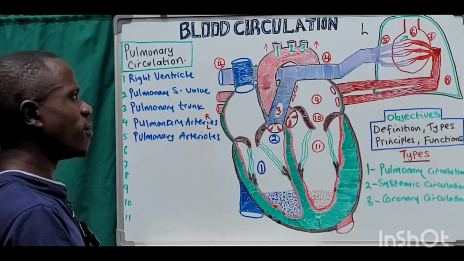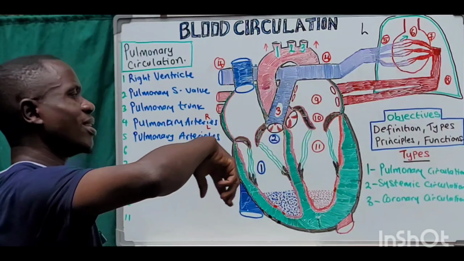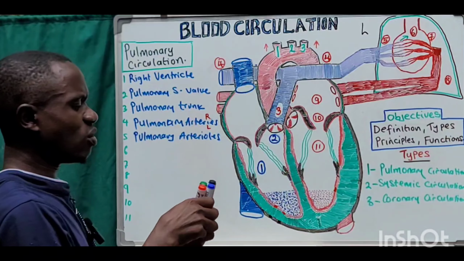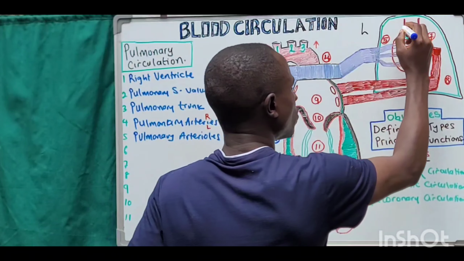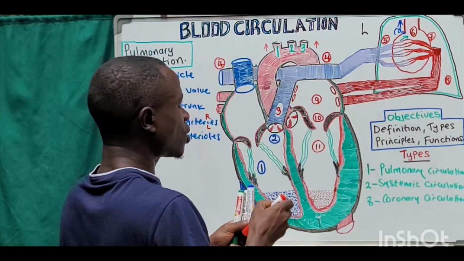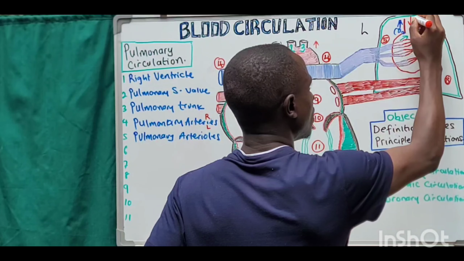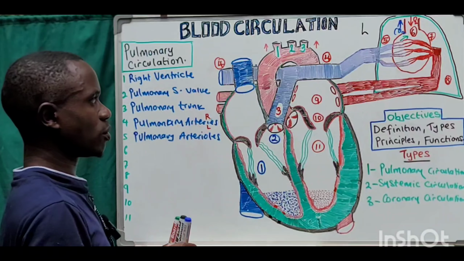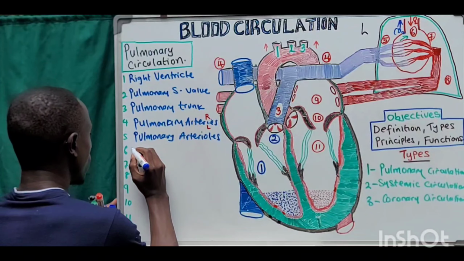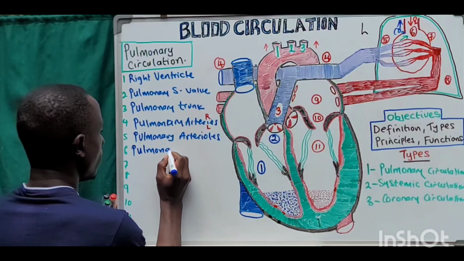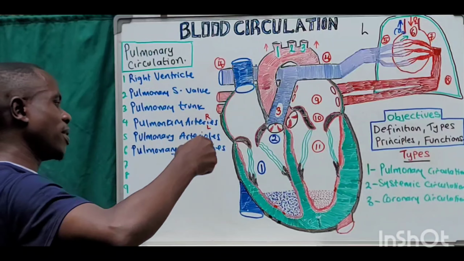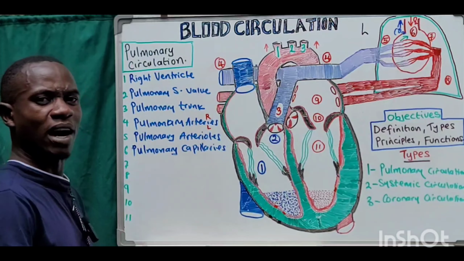From the pulmonary arterioles, blood reaches the exchange surface, the alveolus. Here we have exchange of the gases. What do I mean by exchange of the gases? Carbon dioxide is expelled, and oxygen enters the blood capillaries. Our step number 6 is the pulmonary capillaries.